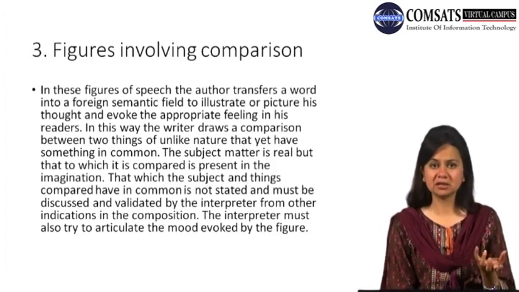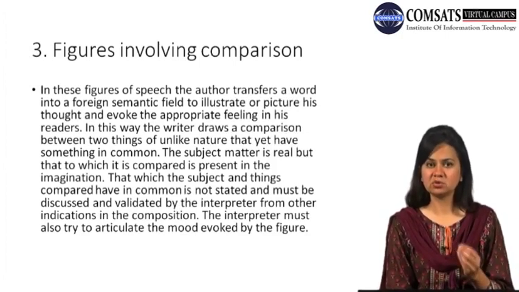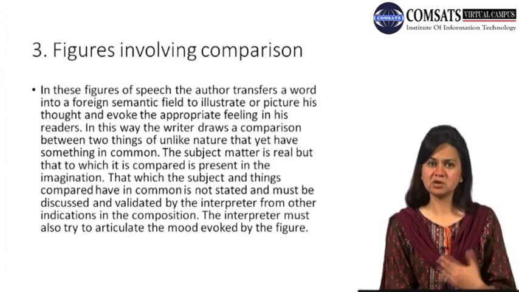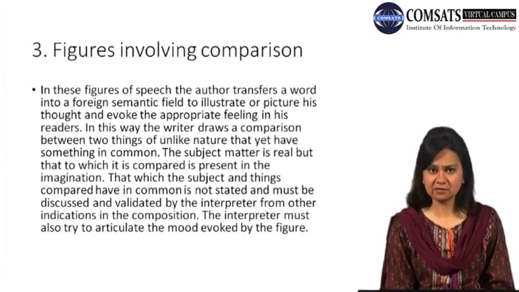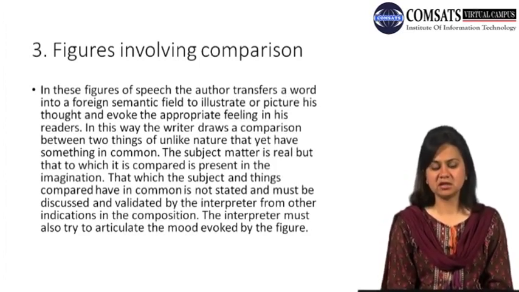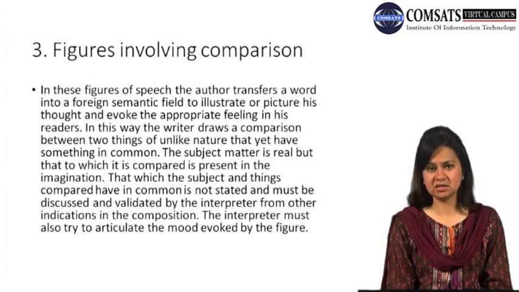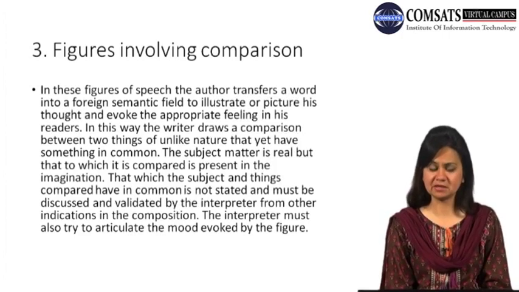Now, a vegetable and a man are two unlike things. There is no comparison. But on one ground, where the cool and good attribute or attitude is concerned, the cucumber and the human become the same. So it would appear to be an unlike comparison, but it has something in common. The subject matter is real, but the thing to which it is compared is presented in imagination. So in our mind, or through the eye of the mind, we envision a similarity, we envision the sameness.